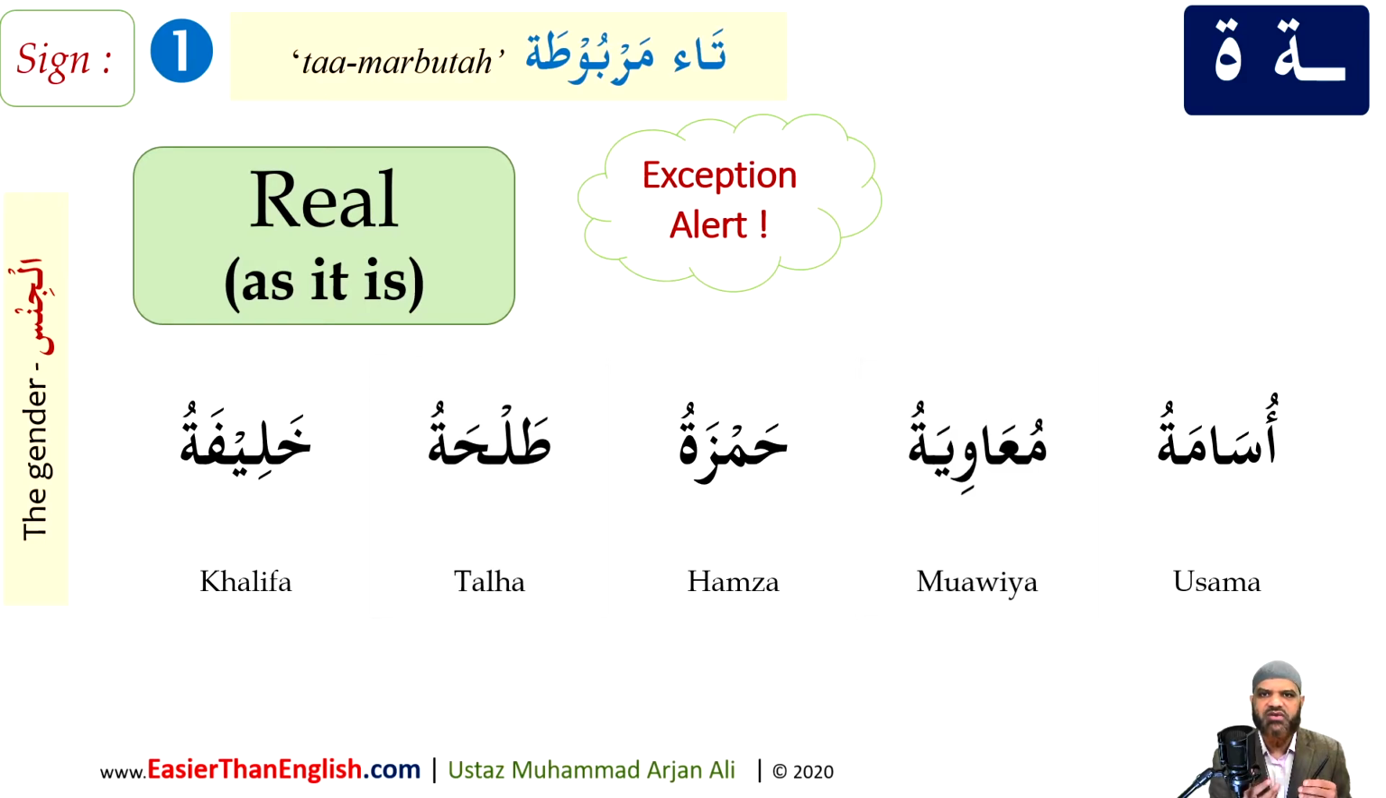Usamatu. Usama is the name of a male person. Muawiyatu. Muawiya is the name of a male person. Hamza, name of a male person. Talha, name of a male person. Khalifa, a title usually used for male persons in the Arabic language. All of these refer to something that has a natural gender, and that is masculine. Therefore, these words will be treated as masculine.